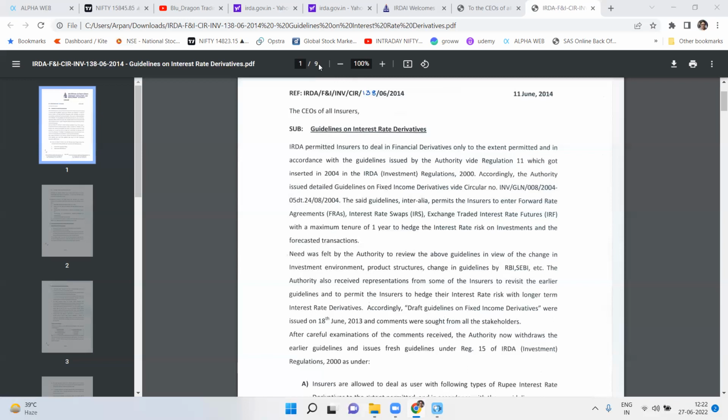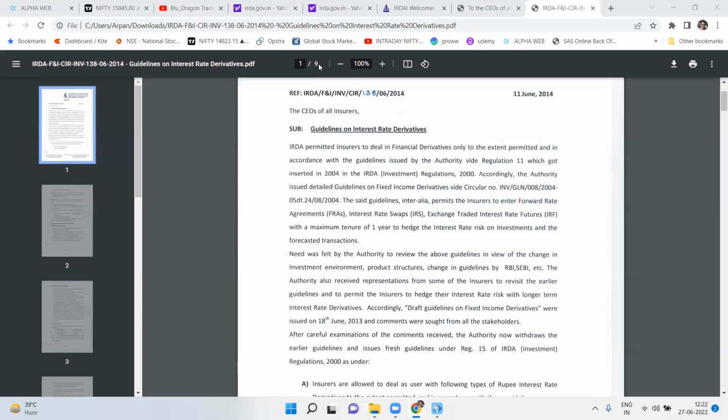The concurrent auditor is required to comment in their quarterly report regarding the effective implementation of the risk management policies and procedures, and also regarding the systems. Also, the investment risk management system auditor has to mention the effective implementation of the procedures and systems for carrying out fixed income derivative activities in their periodical report.